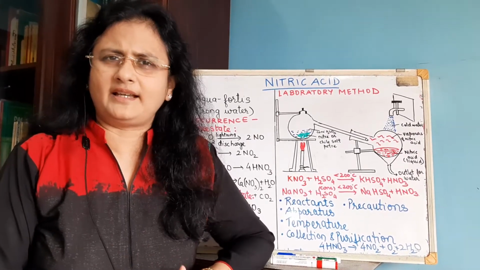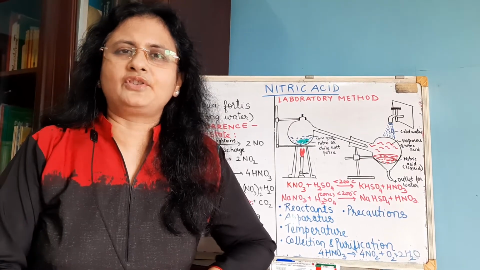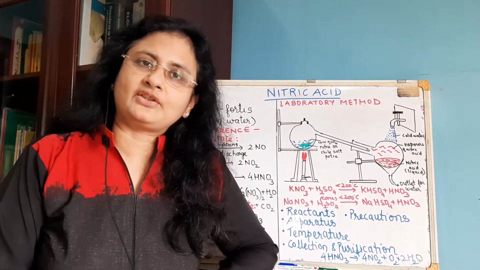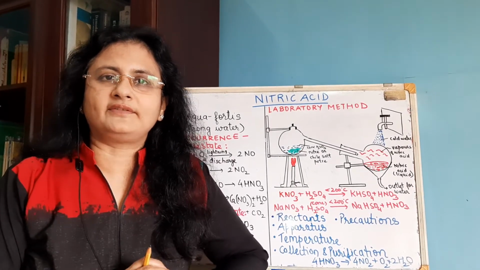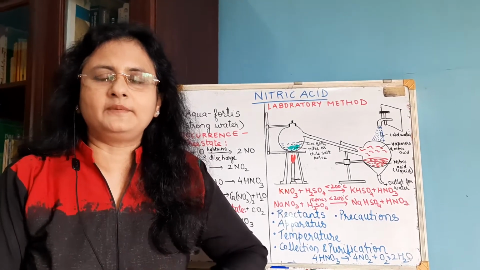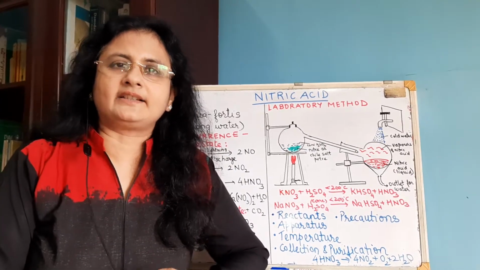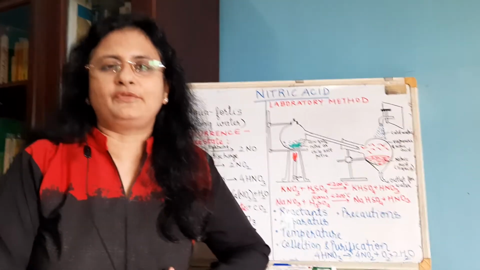You may have done this in the lower classes, that is nitrogen fixation, and this is generally carried out in the root nodules of the leguminous plants. In the leguminous plants, there are rhizobium bacteria which are responsible for this conversion.